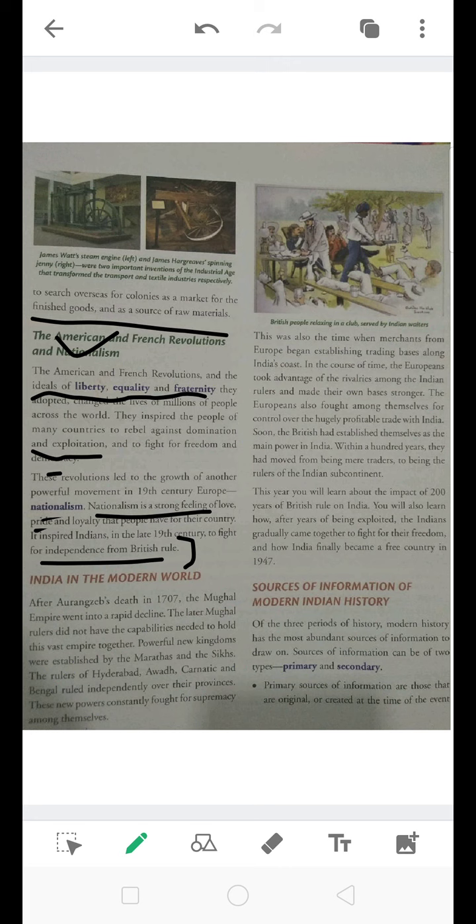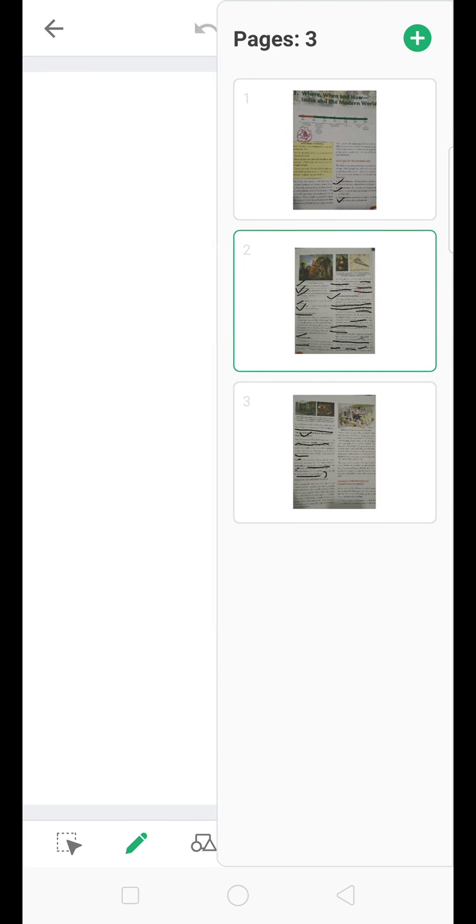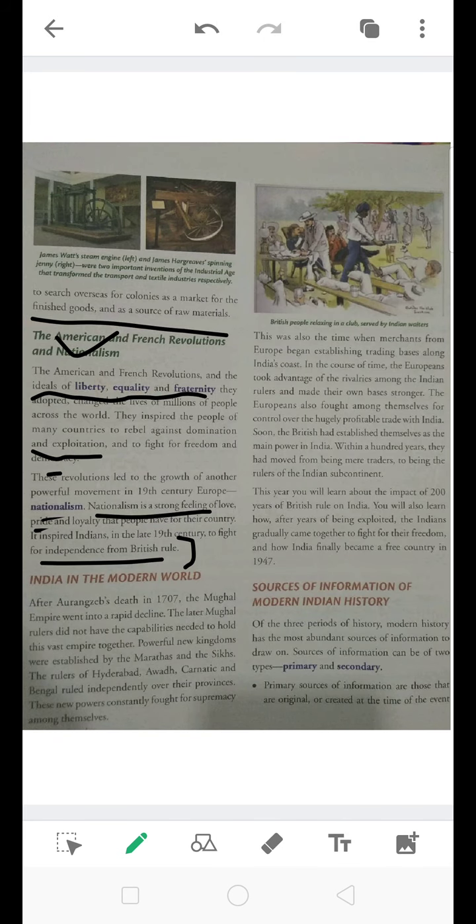Now, this part is like force of change. The three things which were forces of change: the first change was the Renaissance, that gave a rebirth and questioning. The second one we studied was technology, how technology has brought changes, and it led to the Industrial Revolution. So now we will be studying about India in the modern world. Now, how India had acquired its place in the modern world.